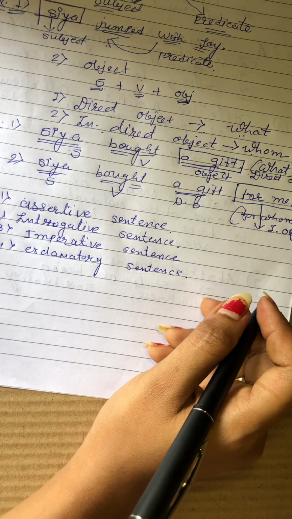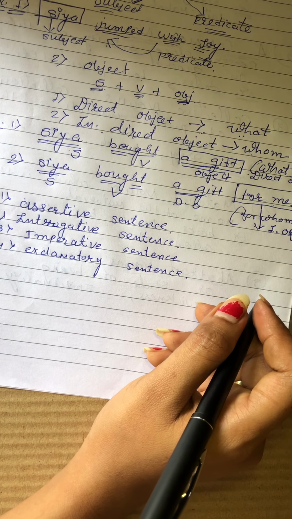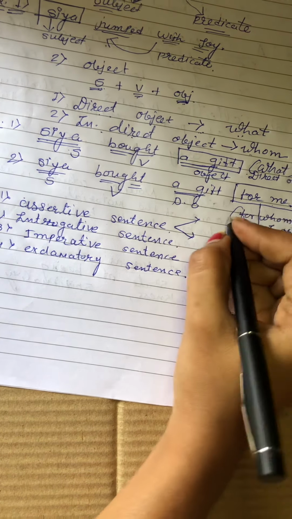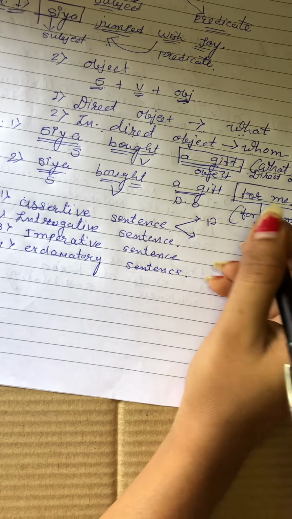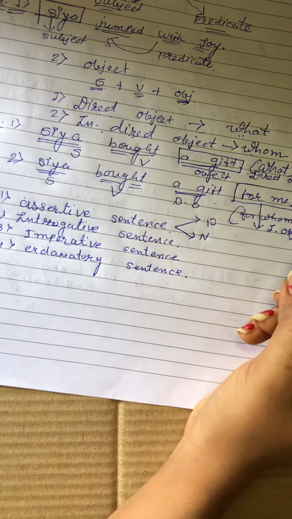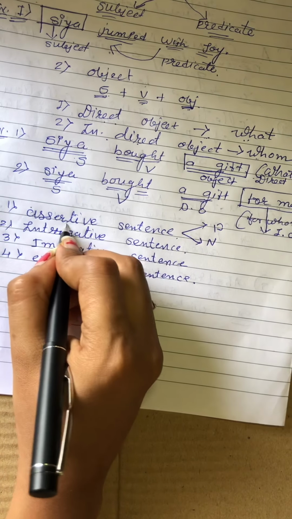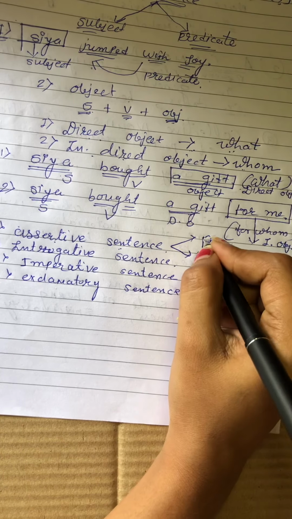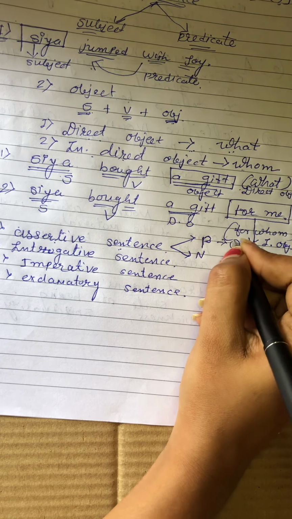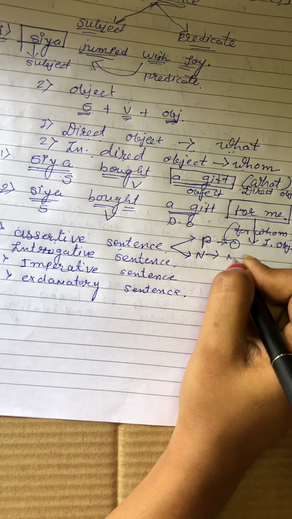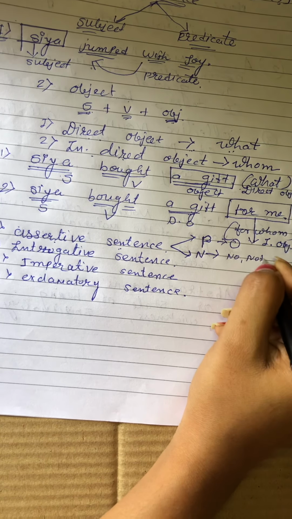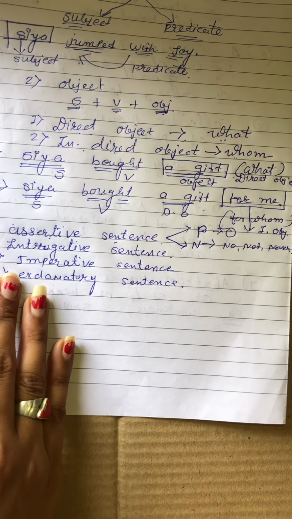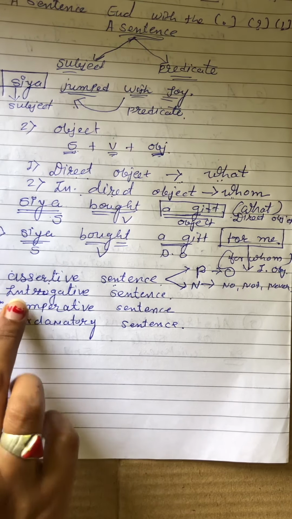In assertive sentence we have two types of sentence. First is the positive sentence, second is the negative sentence. It is called assertive sentence. In the positive sentence we have no negative words. In the negative sentence we have negative words: no, not, never. That type of word we get in the assertive sentence.